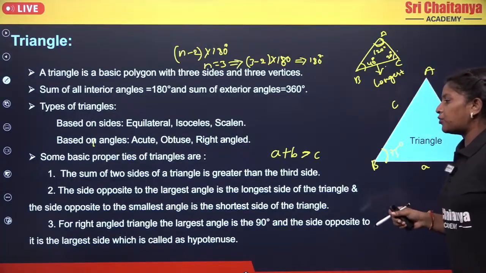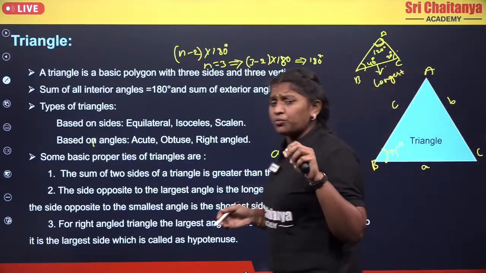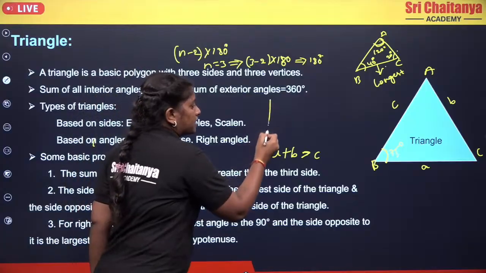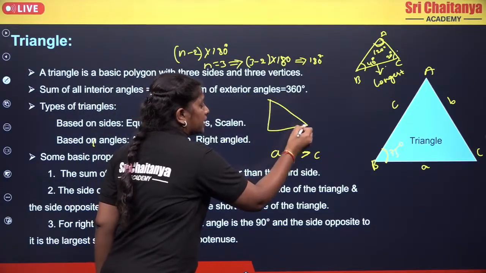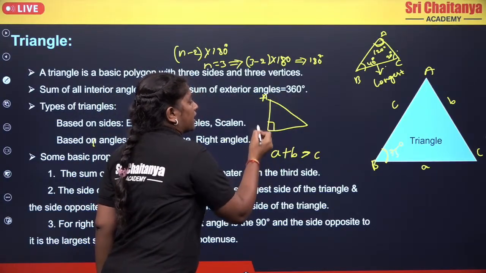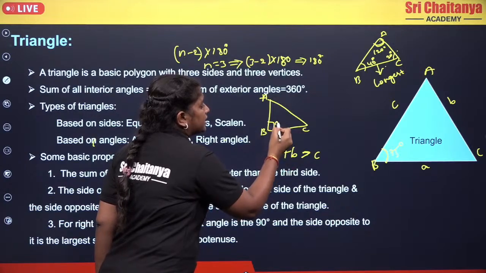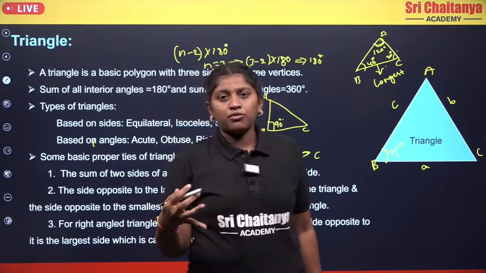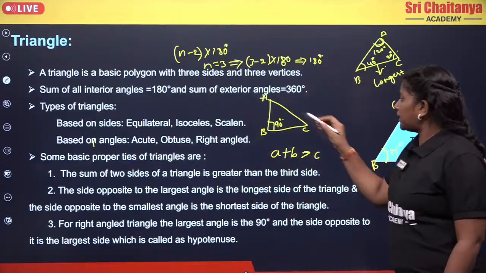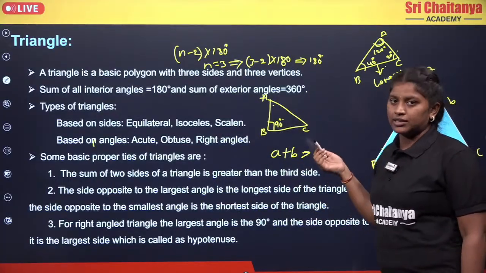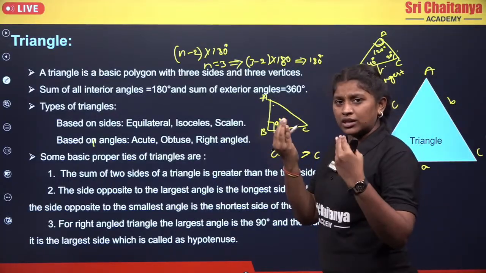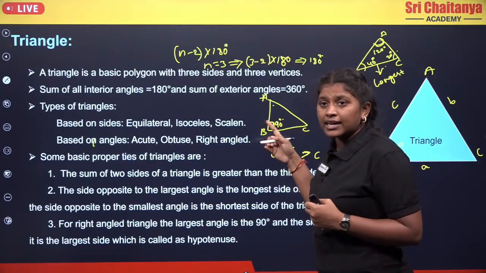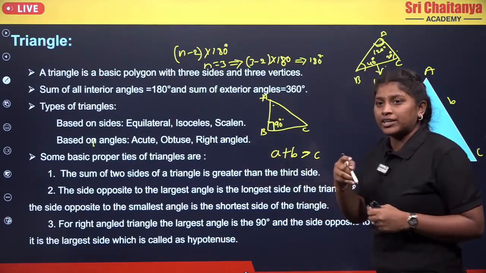Okay. Now moving to the next. We have a special case of triangle, which is the right angle triangle. Here I am taking my right angle triangle, and I am considering angle B as 90 degrees. If you apply the sum of interior angles, you will get the remaining two angles summing to 90, right? So if you compare those three angles, you will have the largest angle at vertex B, which is 90 degrees.